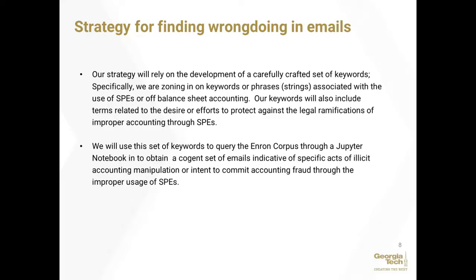We will use this set of keywords to query the Enron corpus through a Jupyter notebook in order to obtain a cogent set of emails that we can review, that would be indicative of specific acts of illicit accounting manipulation or intent to commit accounting fraud through improper usage of SPEs.